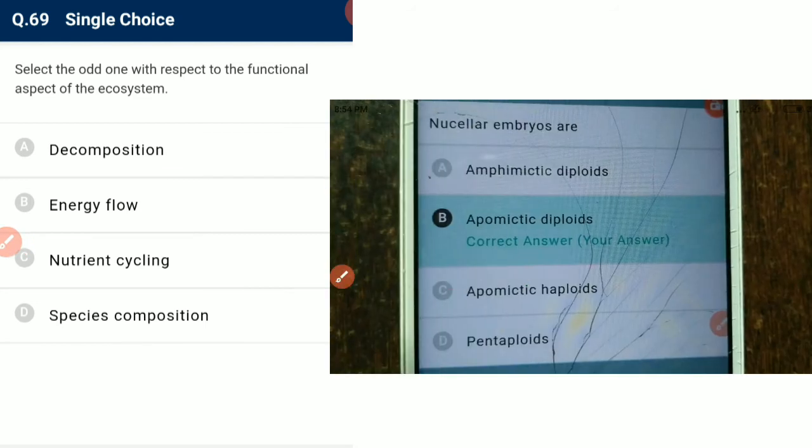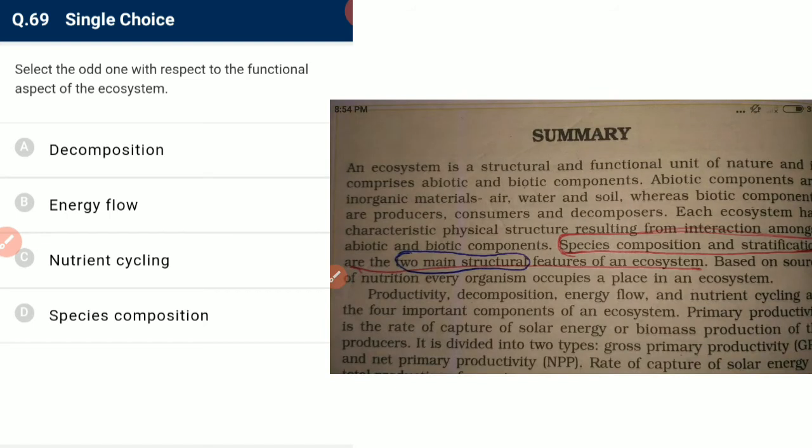Select the odd one with respect to the functional aspect of the ecosystem. See, what happens but cannot be seen is functional, and what happens and can be seen is species composition. Decomposition does occur but it cannot be seen. Energy flow does occur but it cannot be seen. Nutrient cycling also occurs but cannot be seen. So we have only species composition as the odd one. Decomposition, energy flow and nutrient cycling are all functional, and species composition is structural.